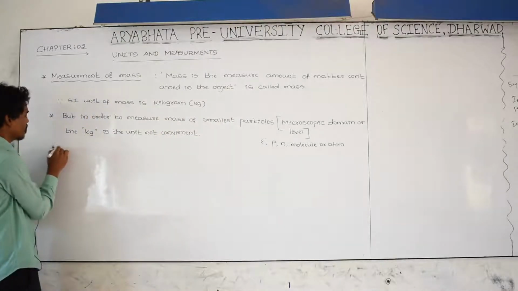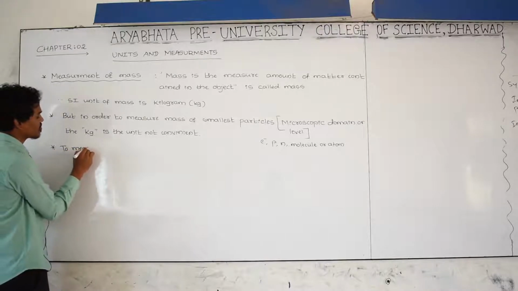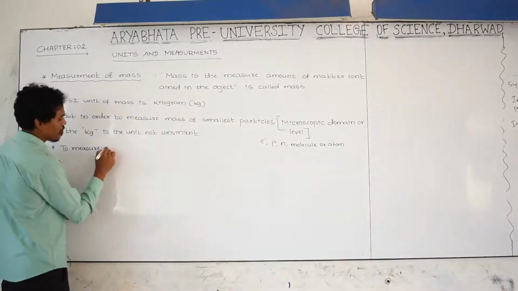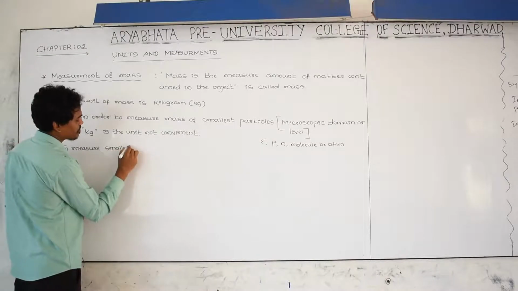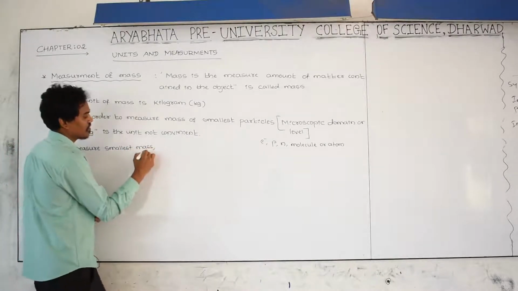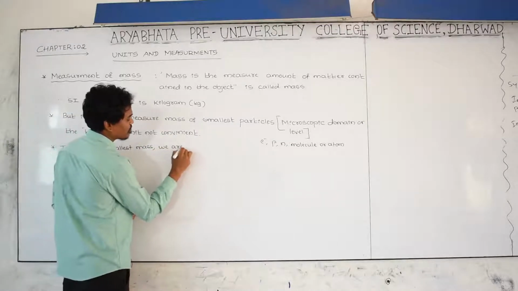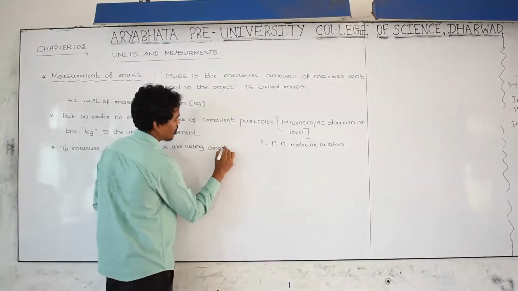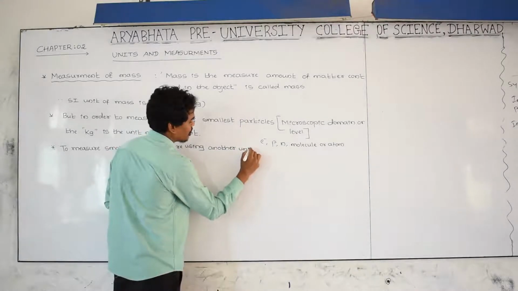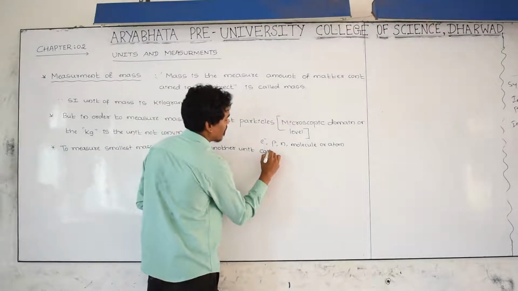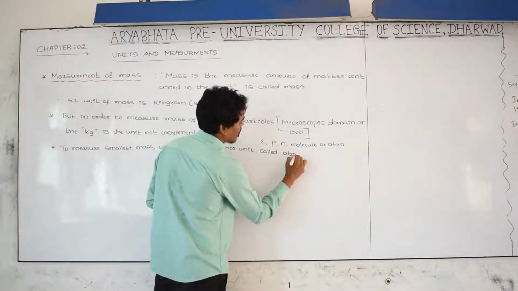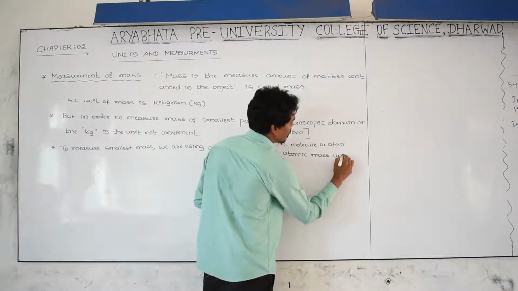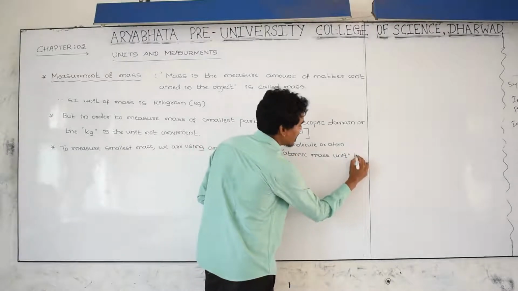Therefore, to measure the smallest mass, that is, for microscopic particles, we are using another, a particular standard unit called atomic mass unit. Shortly we are going to call it AMU.